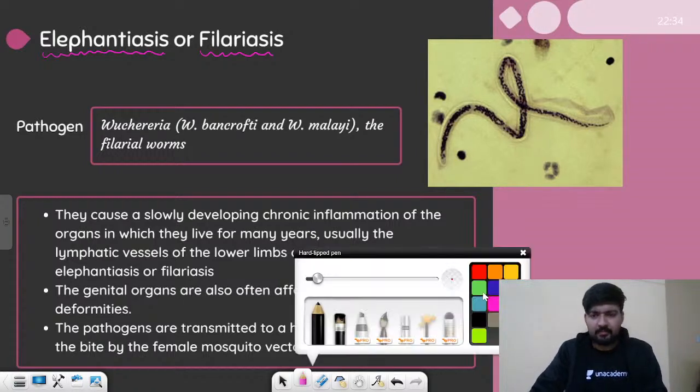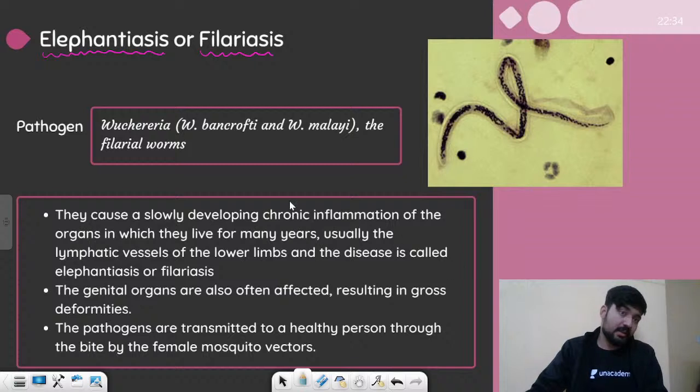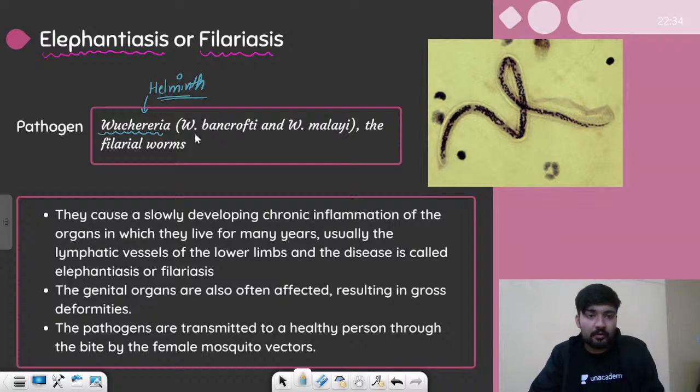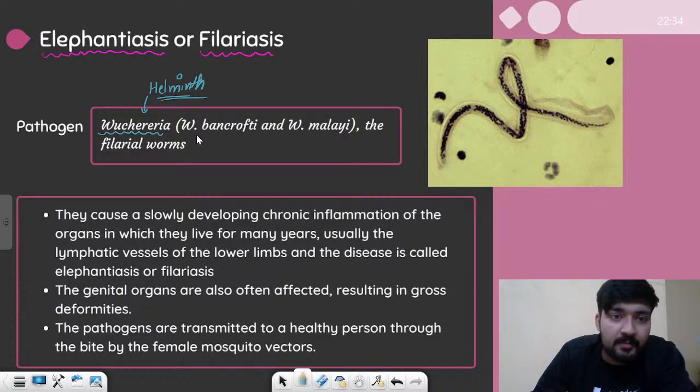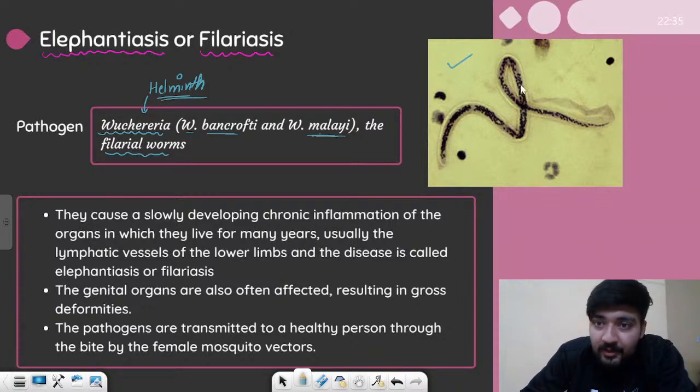And which organism causes it? The pathogen is Wuchereria. Again, Wuchereria is a helminth. It is a non-vertebrate animal, and the types of Wuchereria which cause it are Wuchereria bancrofti and Brugia malayi. These are the two types that cause this particular disease, and they are also known as filarial worms, and hence the disease is also known as filariasis, and this is how they look.